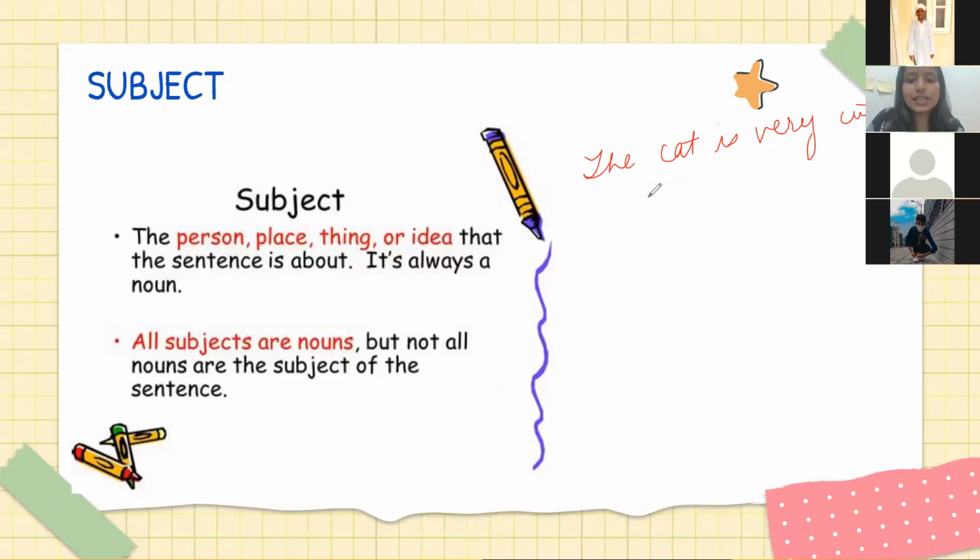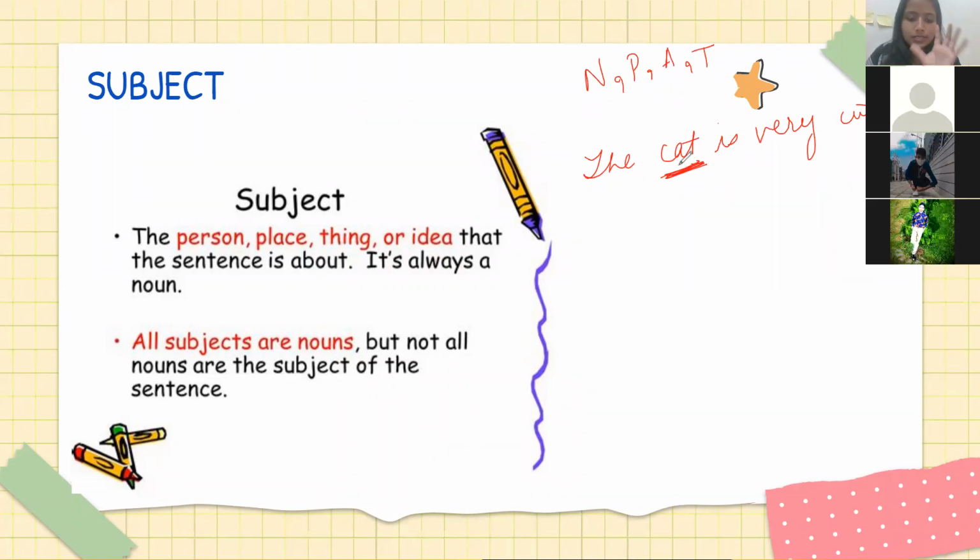For example, if I say the cat is very cute. So this sentence is talking about what? Cat. This sentence is talking about the cat. Cat is a noun. Noun, you know, right? It's either a name, place, animal, or thing. So whatever noun is there, and जो sentence उसके बारे में बात कर रहा है, whatever they're talking about, the cat. So cat is our subject. ठीक है? Now let me give you another example.